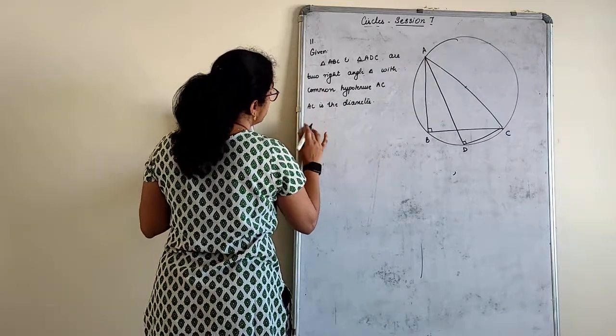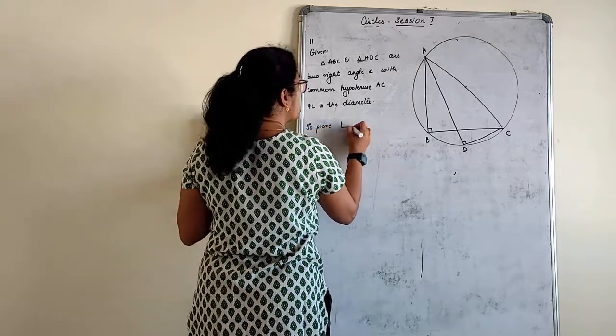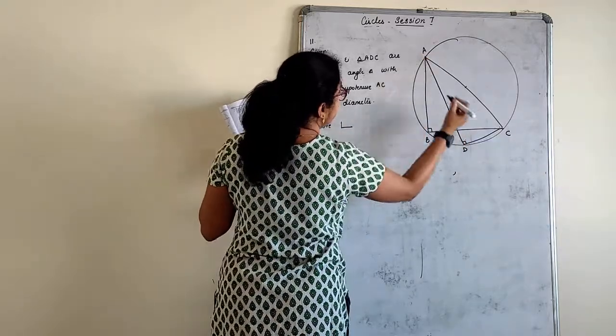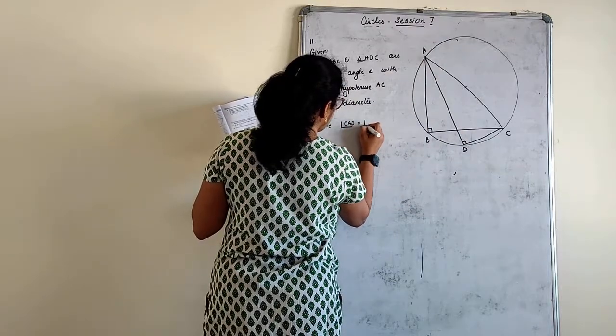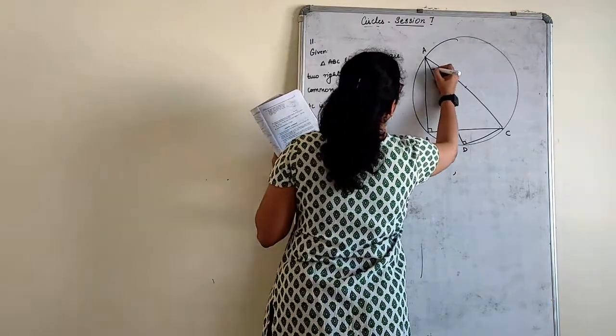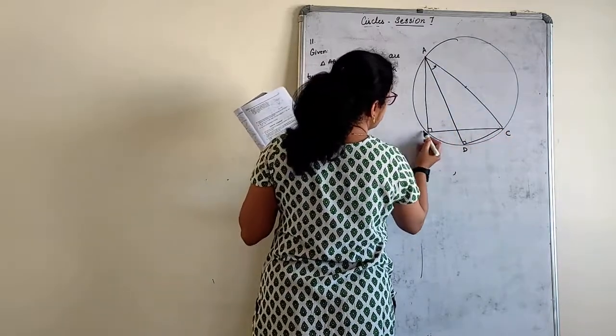Next, to prove: angle CAD is equal to angle CBD.